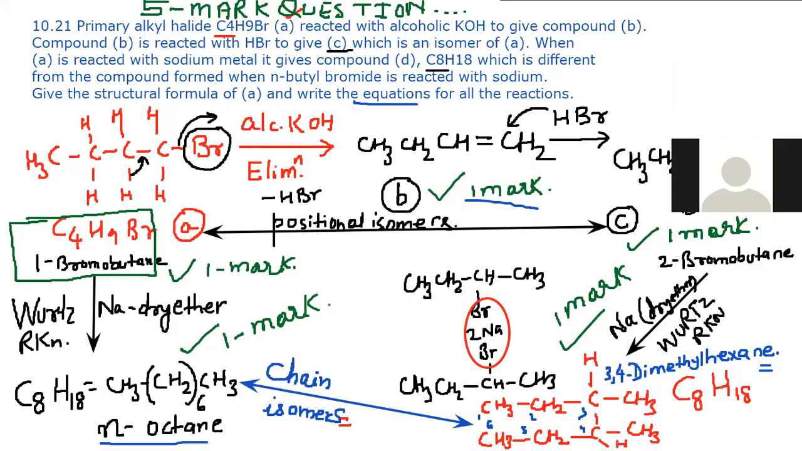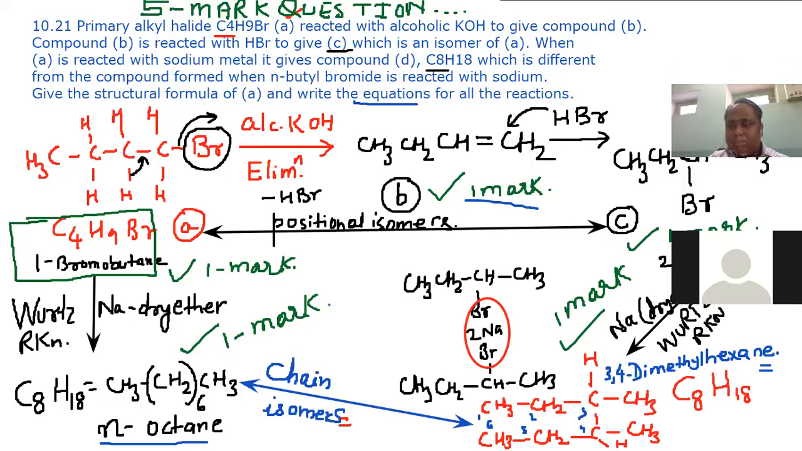1, 2, 3, 4. 1, 2, 3, 4, 5, 6 students are there.